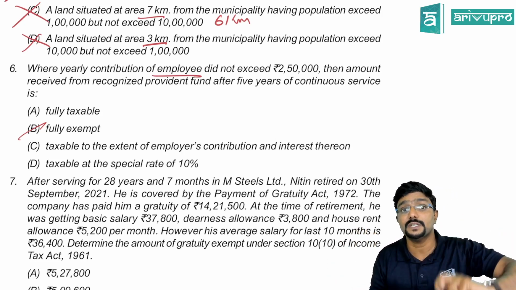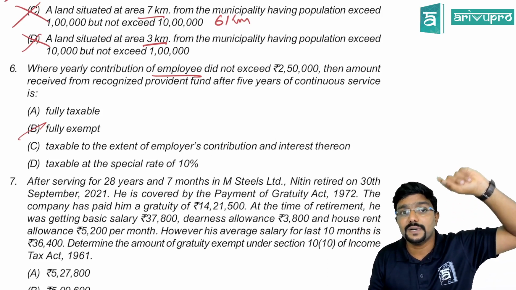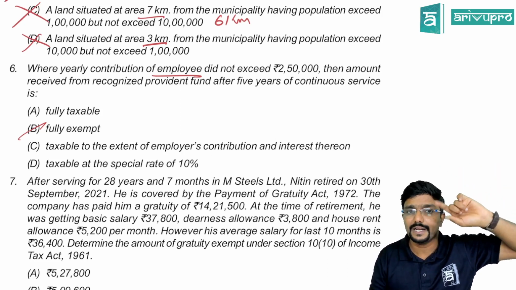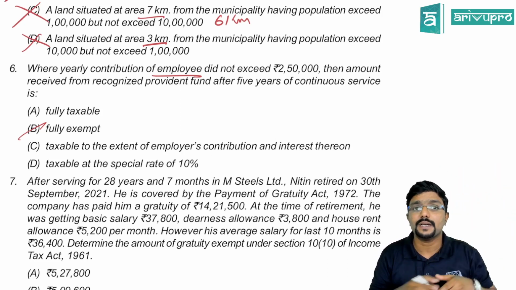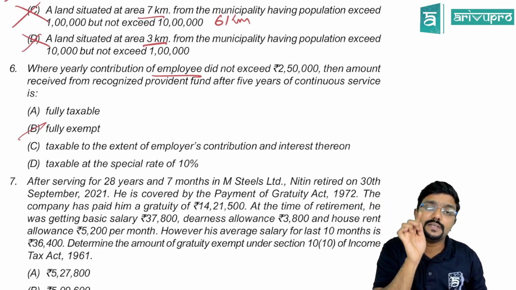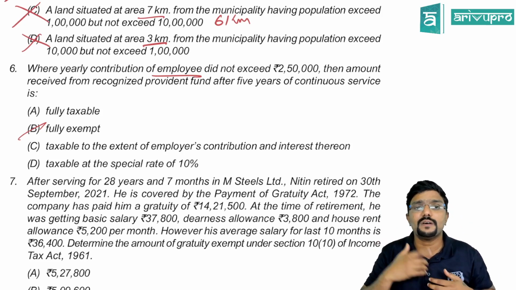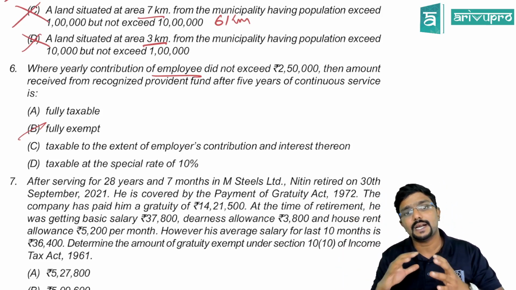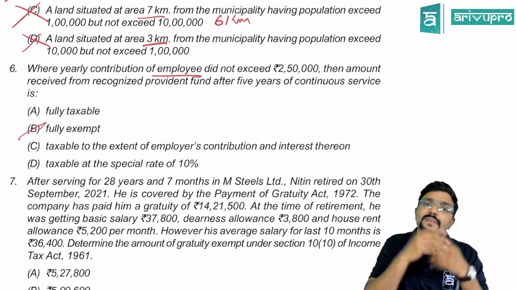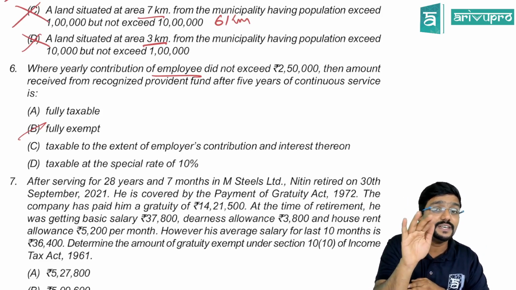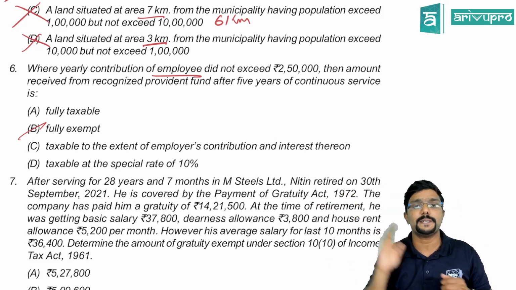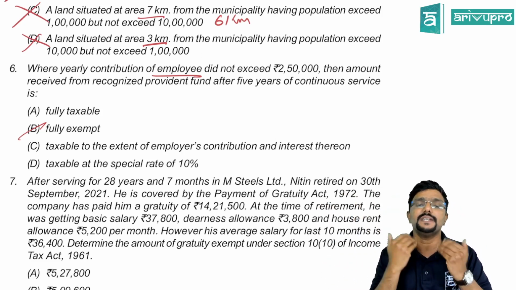For employee contribution, percentage limit is not there. That 12% and for interest, whatever 9.5% is there, that is for both the contributions. Whereas for the 12% limit, that employer contribution should not exceed 12% of salary. And here what they have given is employee contribution, and for employee contribution, we can claim 80C deduction. And at the time of withdrawal, is it taxable? No. If it is withdrawn within 5 years of continuous service, it is taxable. But if you are withdrawing within 5 years, that too for some health issues, yes, it is exempt. But if you are withdrawing the money after 5 years of continuous service, for any reason, it is exempt.